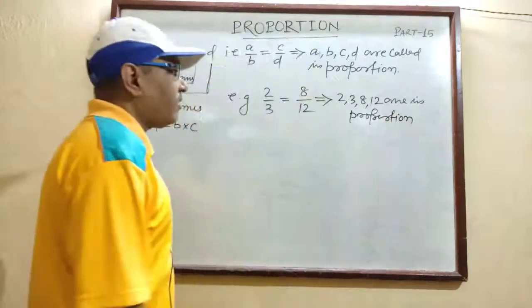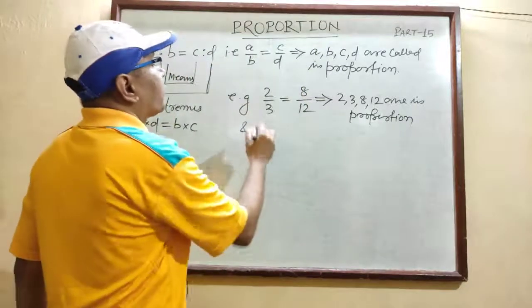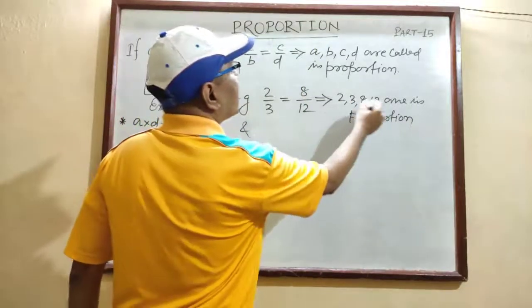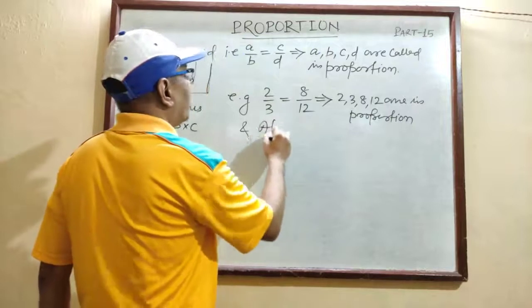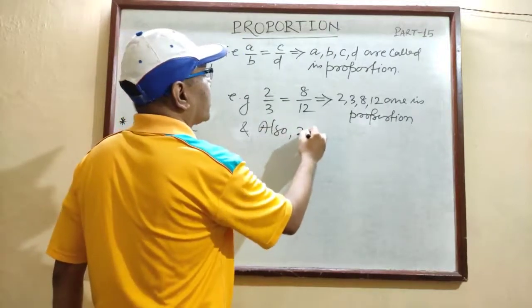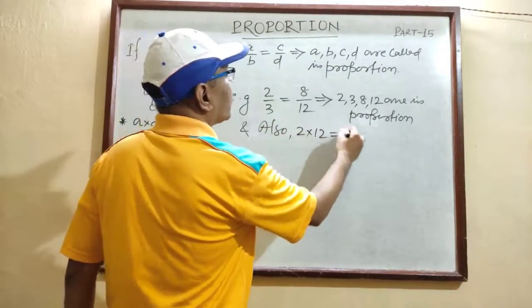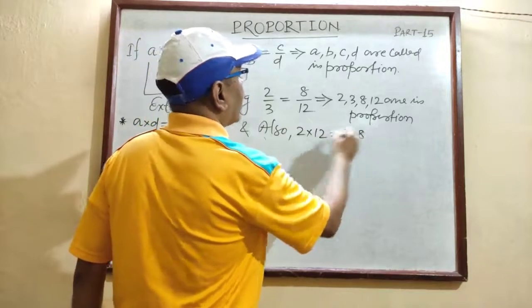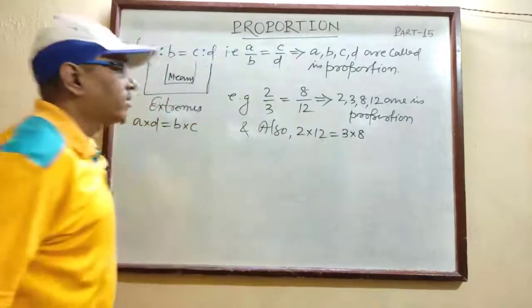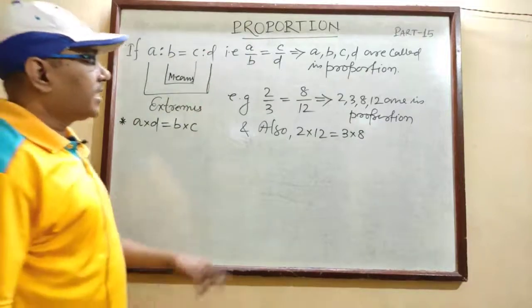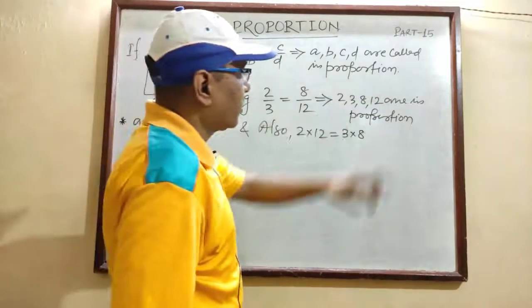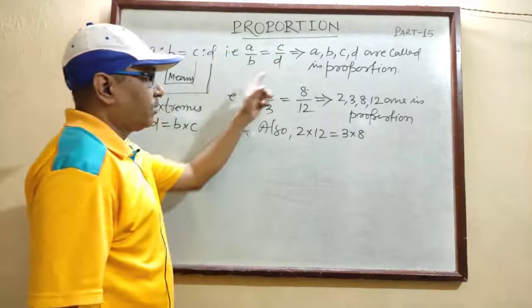Understood? And the product of extremes also you can check. Product of extremes is equal to product of means. Here 24, 24. These are called the first, second, third, fourth terms of this proportion.